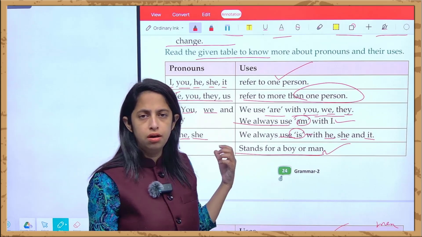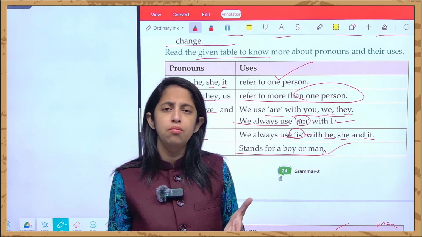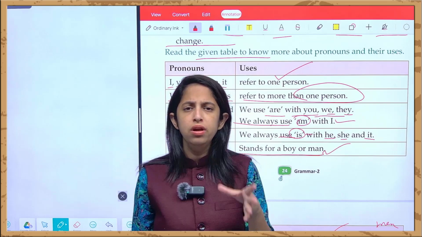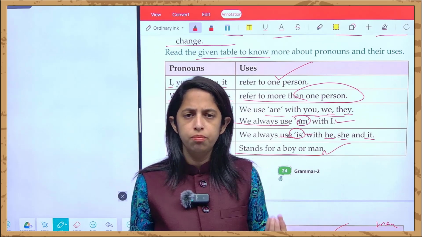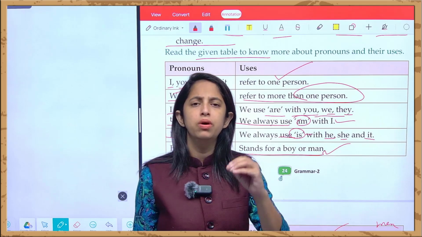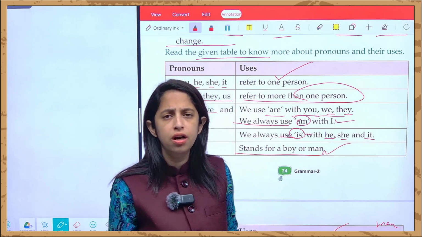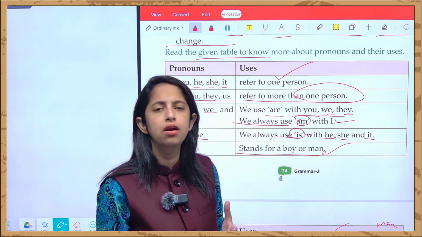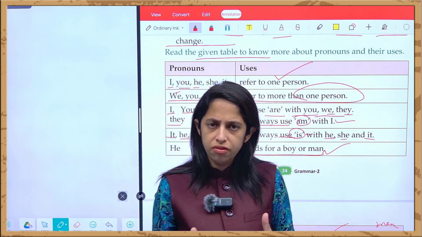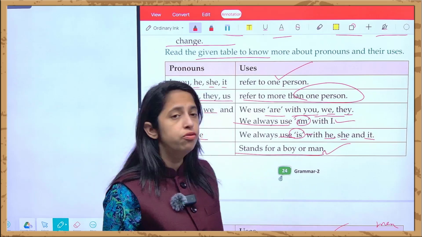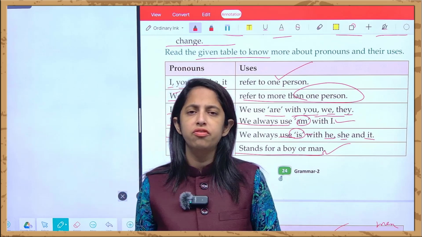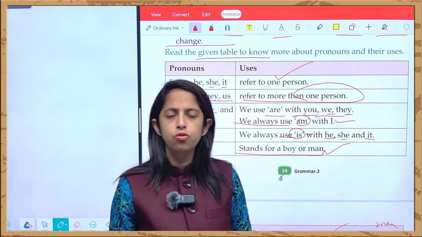So do this in your respective notebooks, and again I'm repeating that please do reading from any of the sources, whether it's your book, your textbook, or any storybook. Please find out all the pronouns that you find in a sentence. At least you have to write around 25 sentences in your respective notebooks, and from that you have to find out some pronouns so that it will be much easier for you to identify the pronouns, and how they are used in place of nouns.